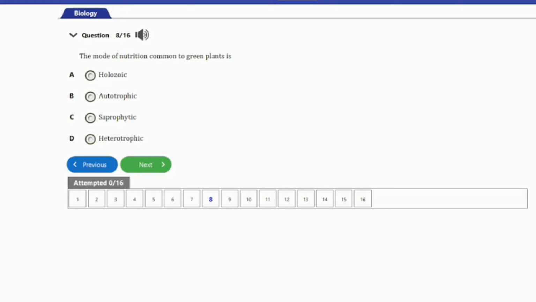Question number 8 here. It says, the mode of nutrition common to green plants is A. Holozoic, B. Autotrophic, C. Saprophytic, D. Heterotrophic. So guys, the answer to this question is option B, and that's autotrophic. So all green plants are autotrophs. So bear that in mind, and that is it for this question. So let's go ahead and consider the next question, guys.